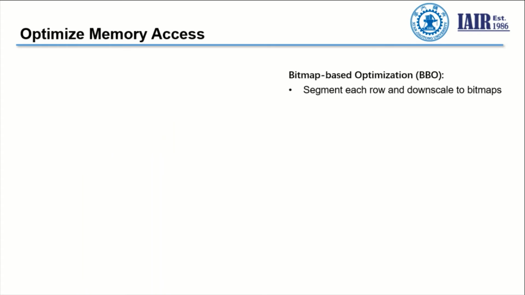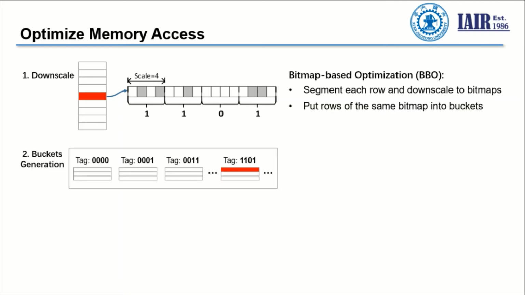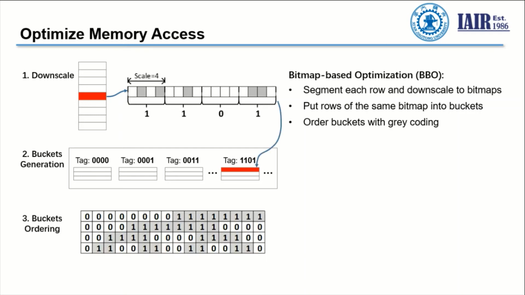Then, to optimize the memory access, we propose the bitmap-based optimization. We segment each row and downscale it to bitmaps according to the picture, and then we put rows of the same bitmap into buckets. After the buckets are generated, we order the buckets with gray coding so that adjacent buckets only have 1 bit difference.